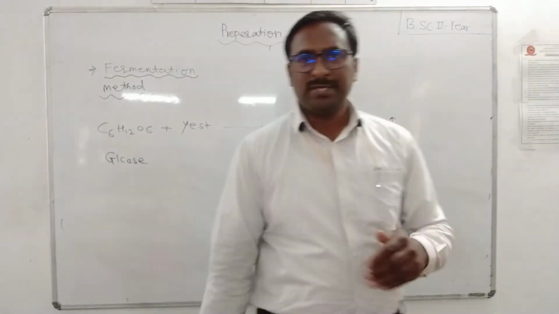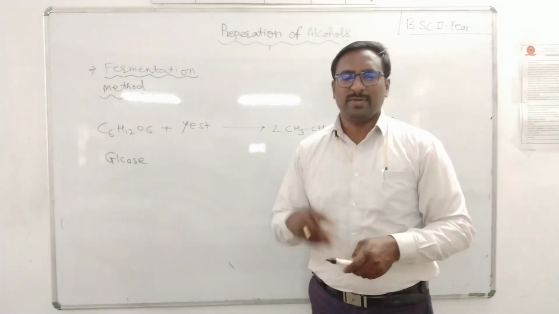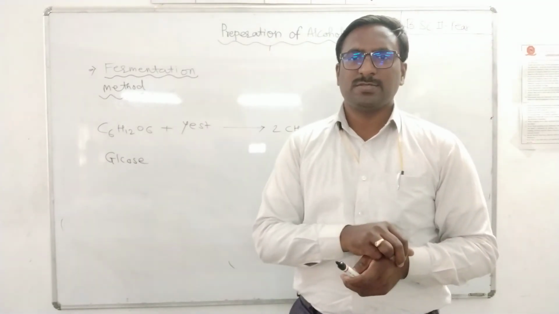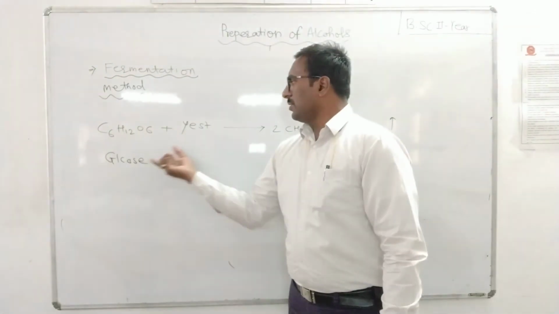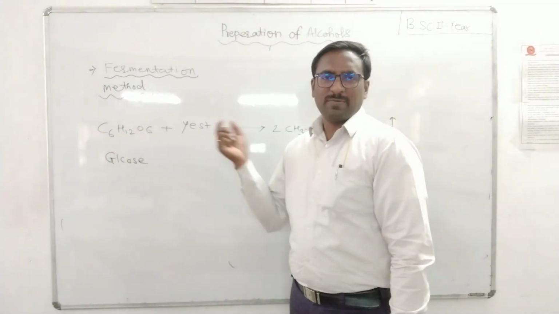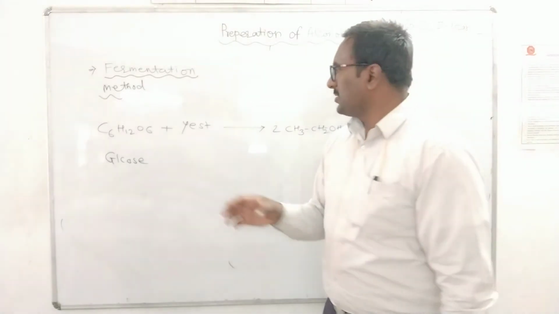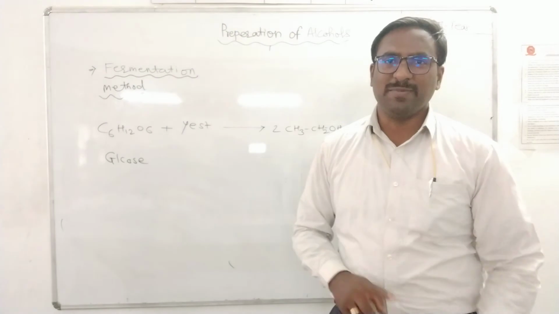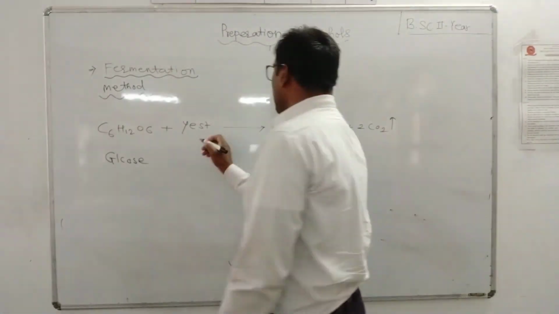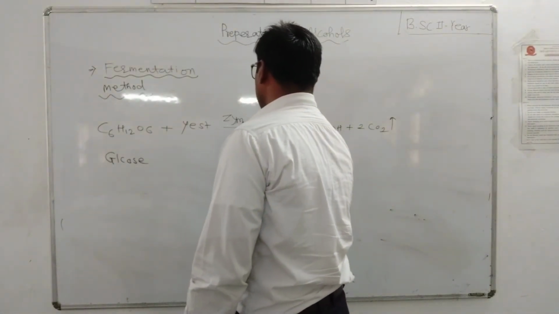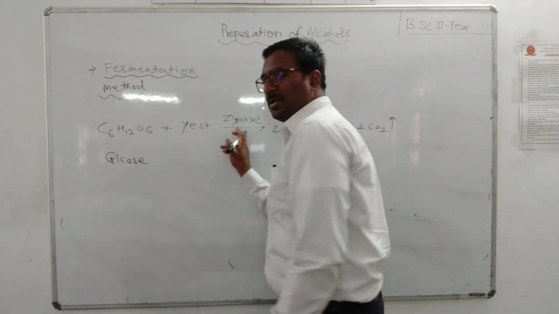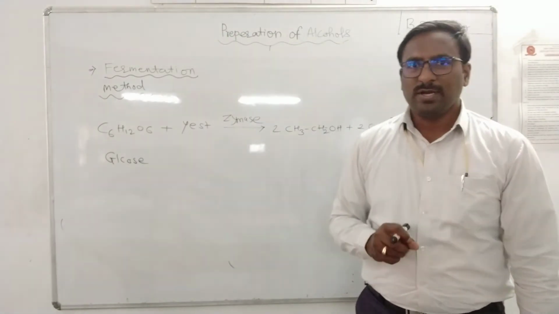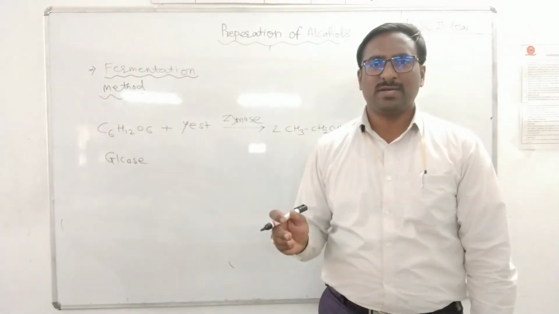In fact we use yeast in various preparations in kitchens, household fermentation for production of bakery products. Yeast secretes the enzymes invertase and zymase. The enzyme zymase secreted by the yeast acts as a biocatalyst, which enhances the rate of fermentation.